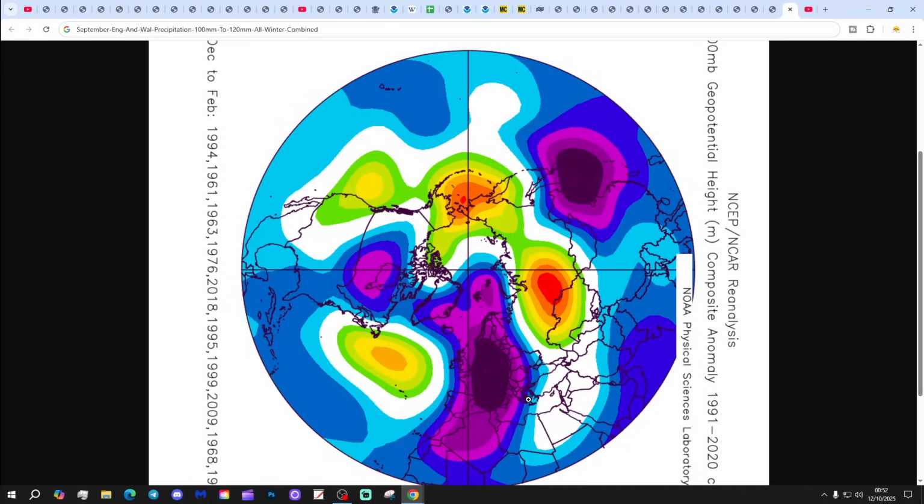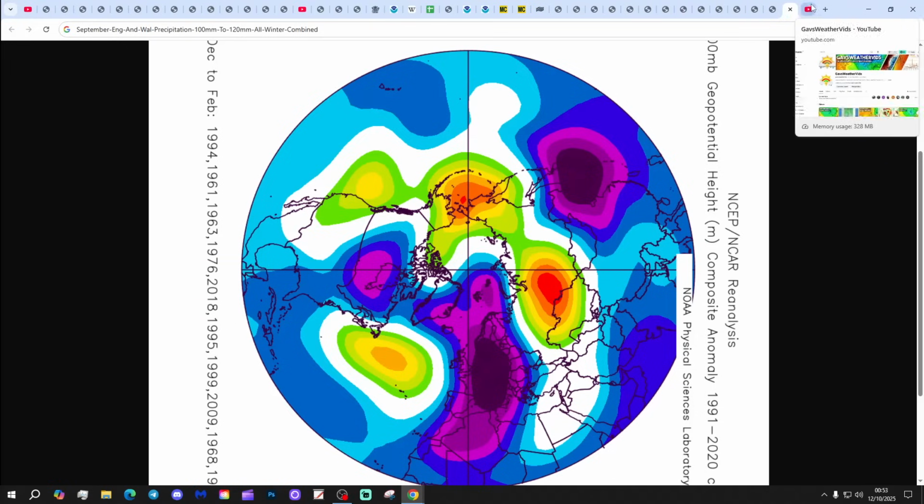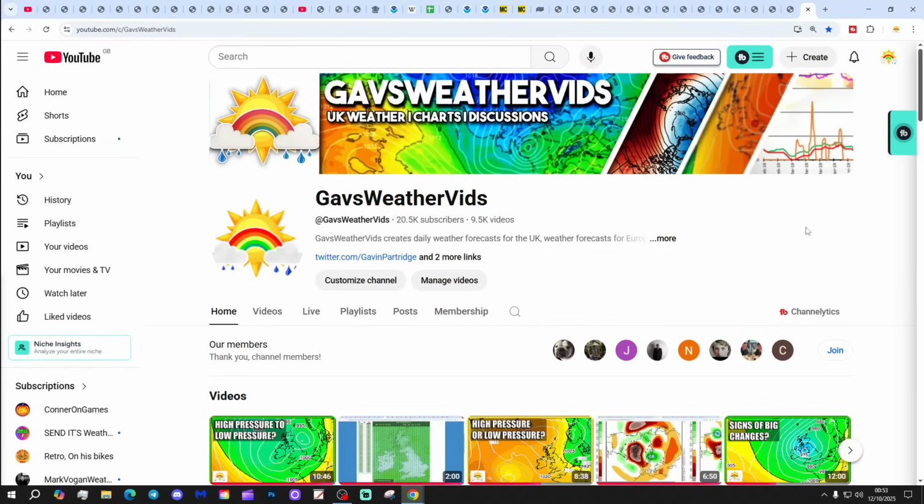But again, there are variations within that. For example, we've got 75, 76, which was a very mild winter. 94, 95 also was a pretty mild winter, etc. So nothing is ever guaranteed with the weather. But certainly more interesting than if we had a very dry and warm September with the CET in the 15s or the 16s or even in the 17s.